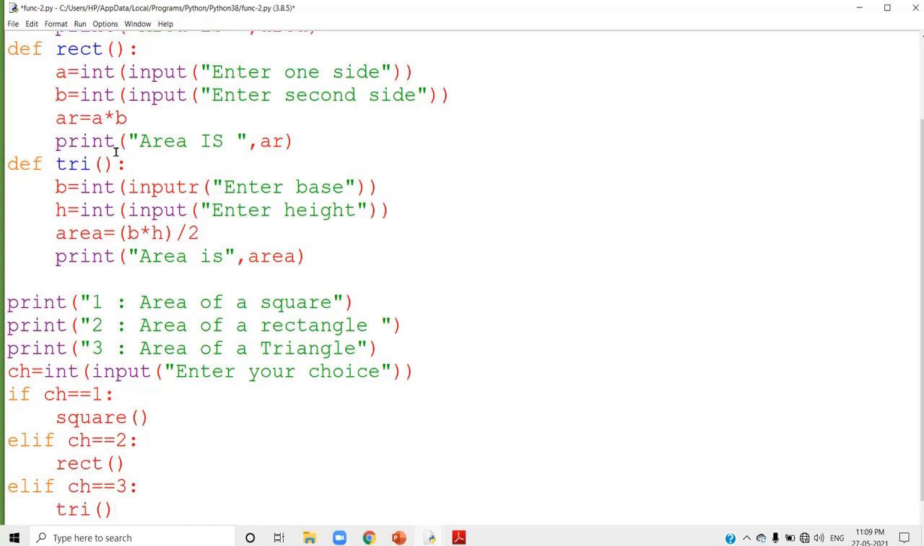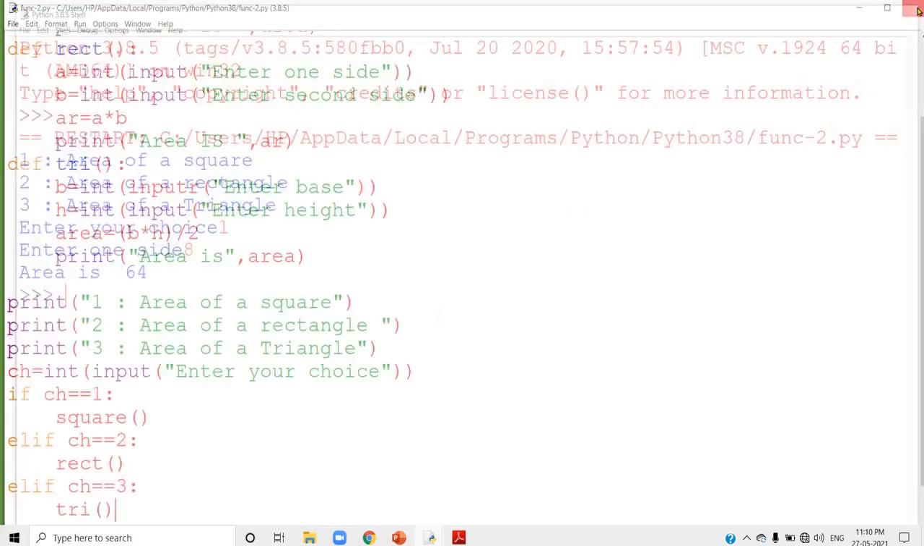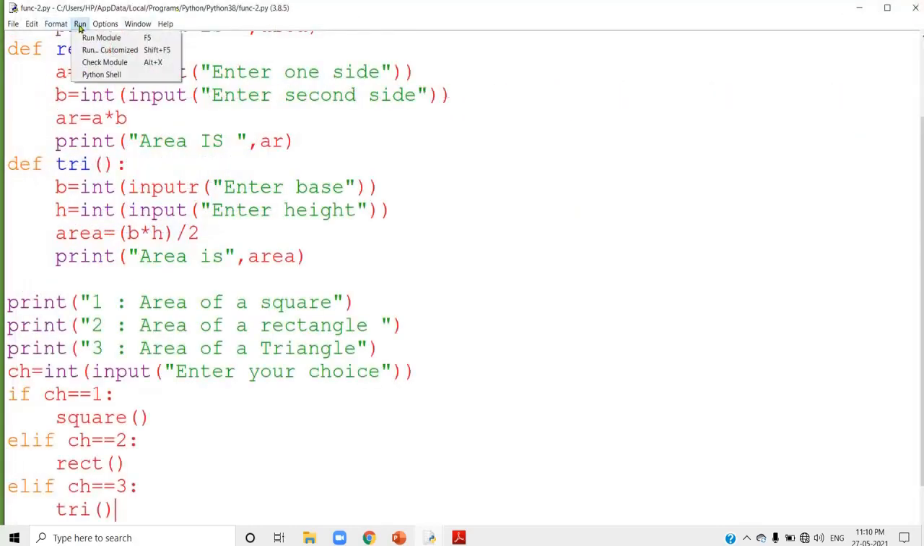I'll run the program. Just see the answer. You can see the menu, and I'm going to enter the first choice. See, enter one. First choice means area of a square. You have to enter the side. It calculates the area. Right? Now I can run the same program.